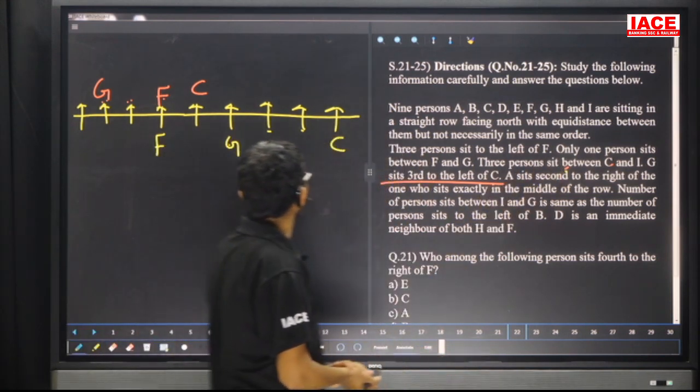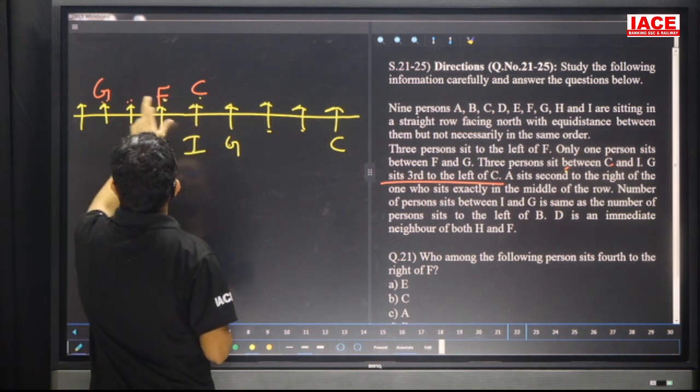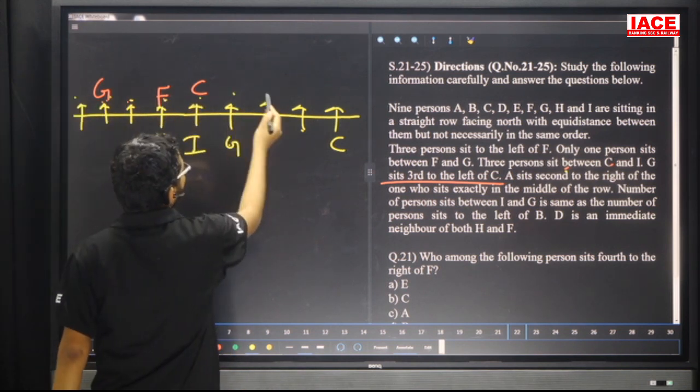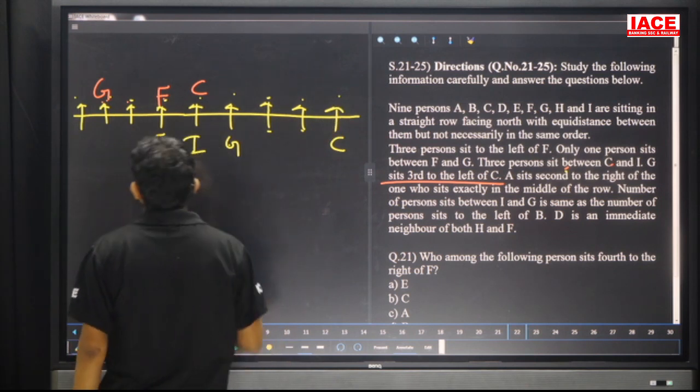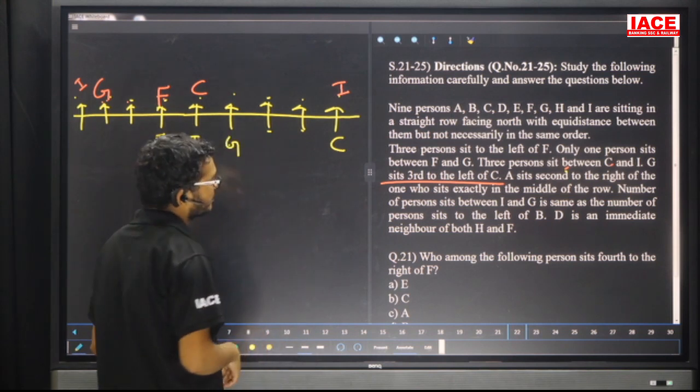3 persons sit between C and I. C, 1, 2, 3, this one is spot I. Now C, 1, 2, 3, I. C, 1, 2, 3, I. Here also there is a chance, that means for I here there is a chance to take. Next, for I here also there is a chance to take. Yes, leave it. Next point.